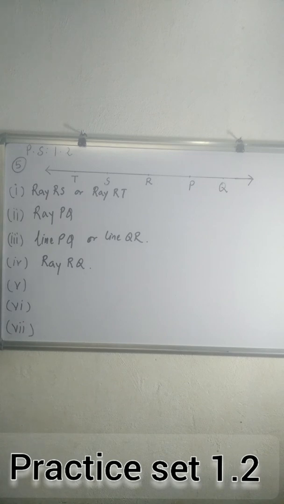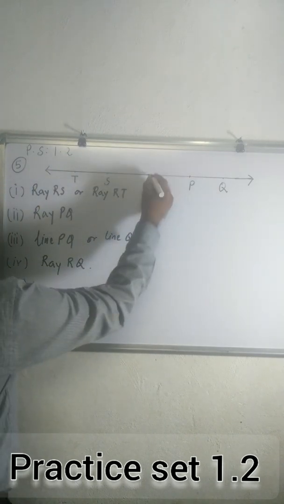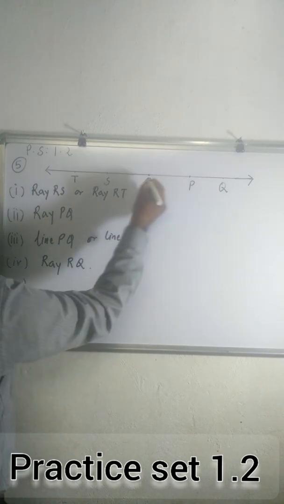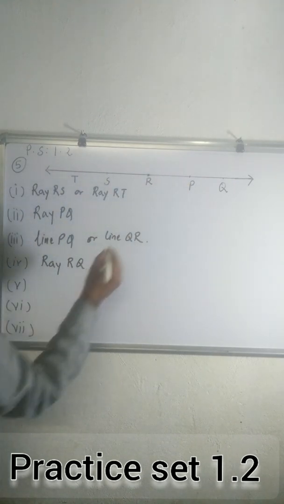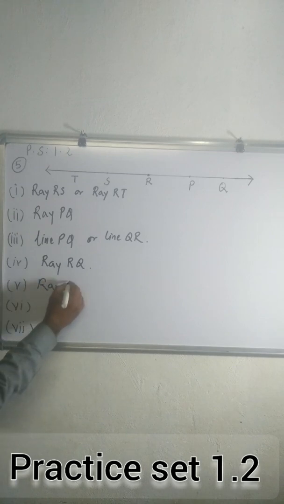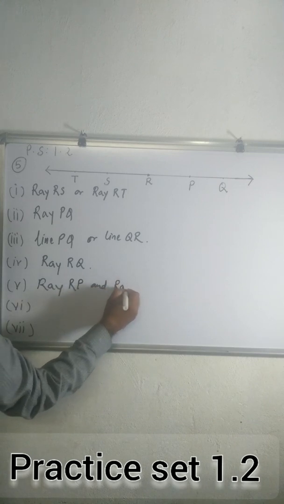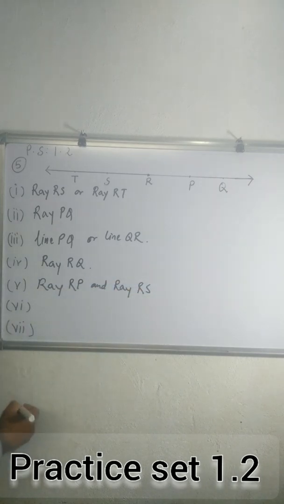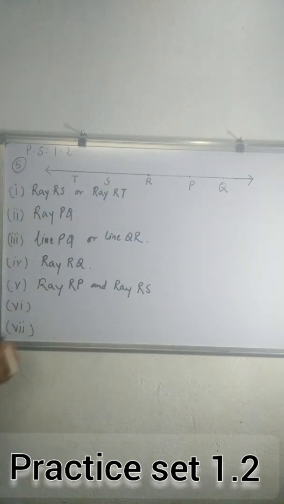Fifth one, which pairs of opposite rays have common end point R? So with common end point R, which are the pairs of opposite rays? You can write ray RP and ray RS. This is the common end, but they are opposite. So ray RP and ray RS are a pair. One more pair you can write, ray RQ and ray RT also.